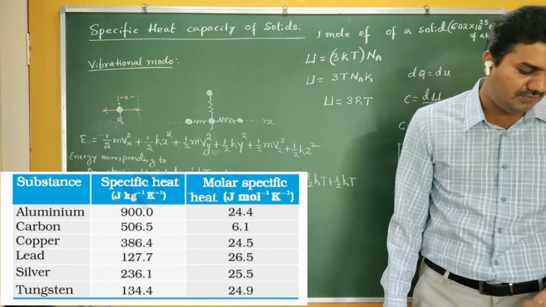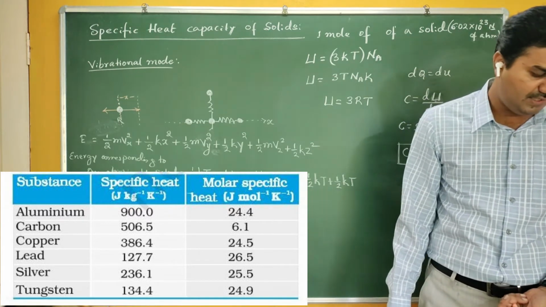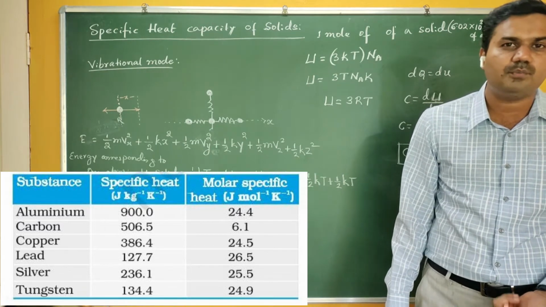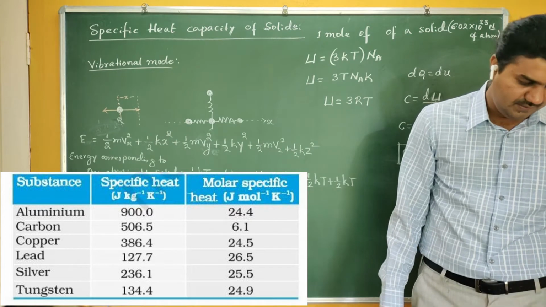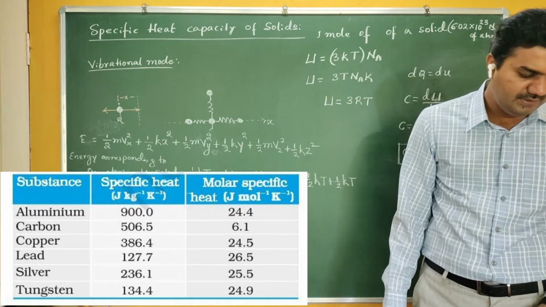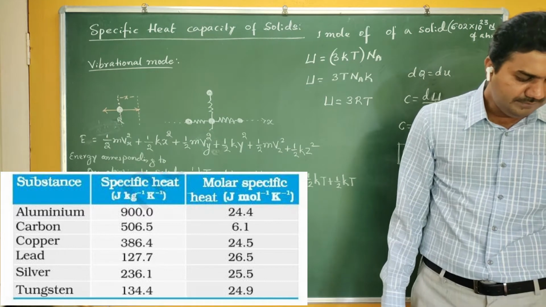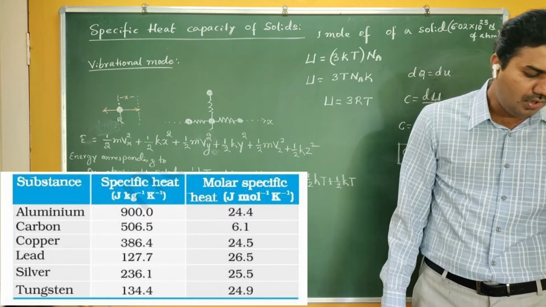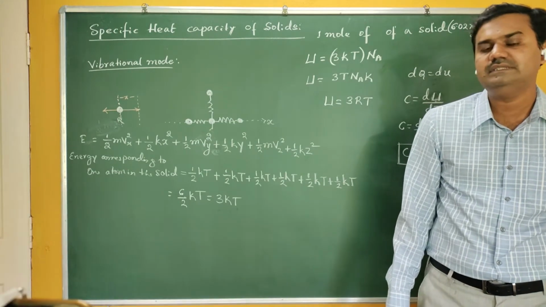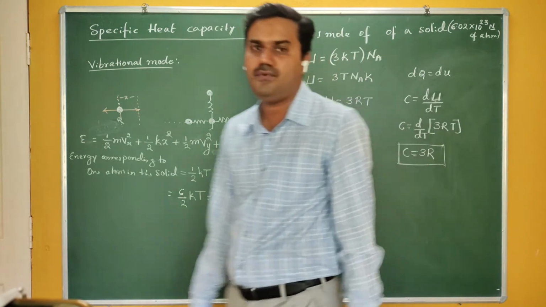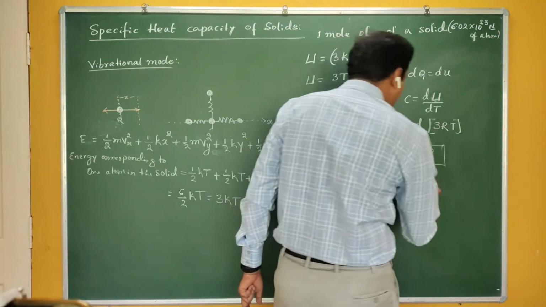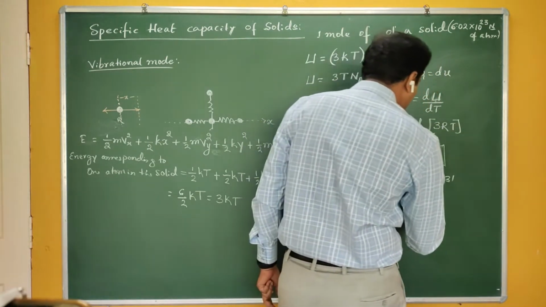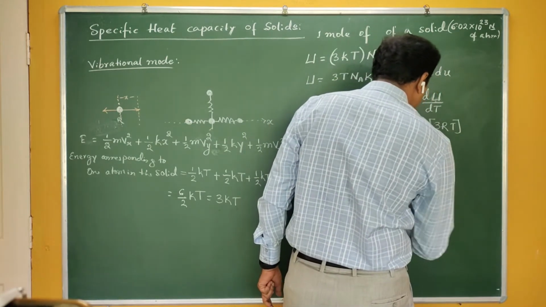But if you take the molar specific heat, look at the data here. In molar specific heat, aluminum has 24.4. Carbon is a different case, which you will study in higher classes. If you look at the other data, copper, lead, silver and tungsten all come approximately equal to 24. That is 3 times R. What is R? R is 8.31, so 3R is approximately 24.